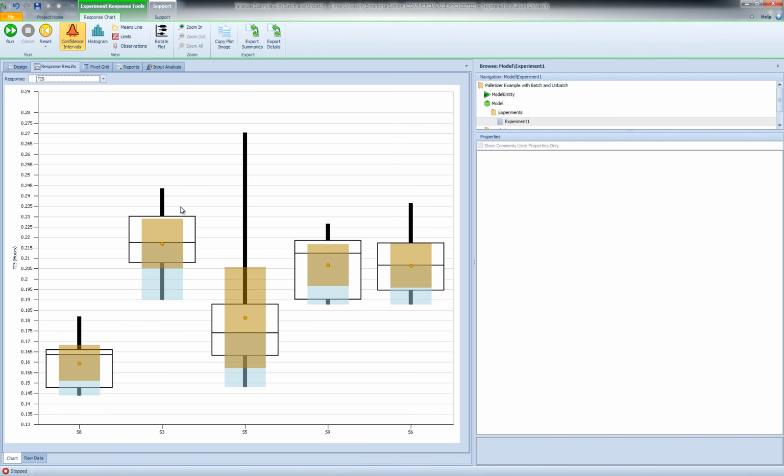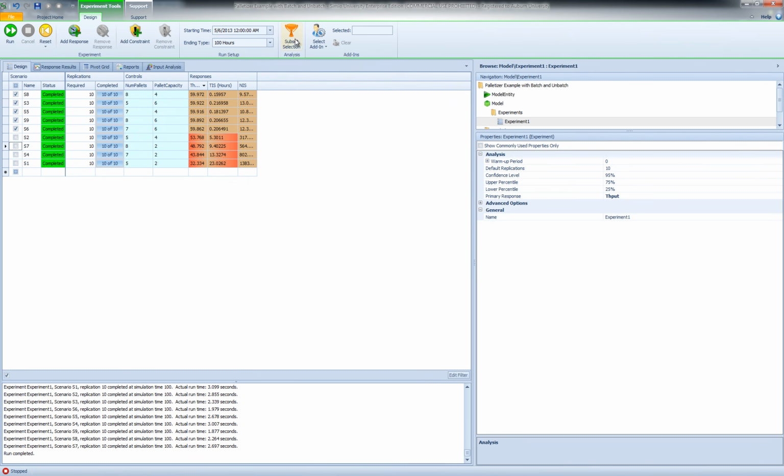Similarly, when we look at the time in system, we can see that for some of them we have overlapping confidence intervals, and again the same problem that due to high sampling error we cannot statistically choose the best among these five scenarios. So what I'm going to do is use the subset selection add-in in Simio that essentially performs statistical tests and divides my set of scenarios into two sets, a potentially best set and a bad set.